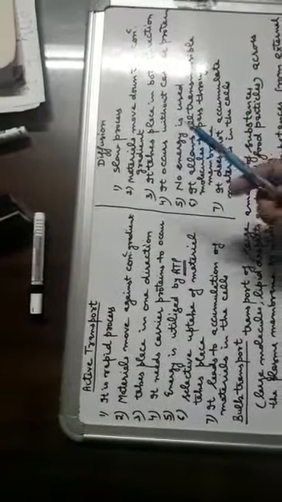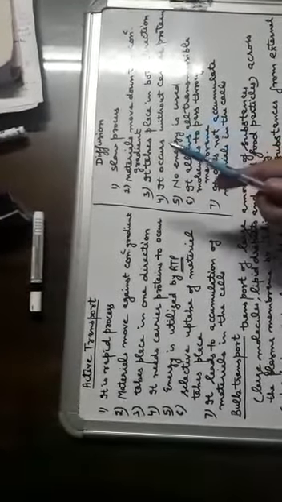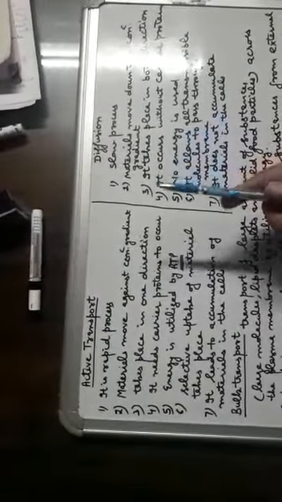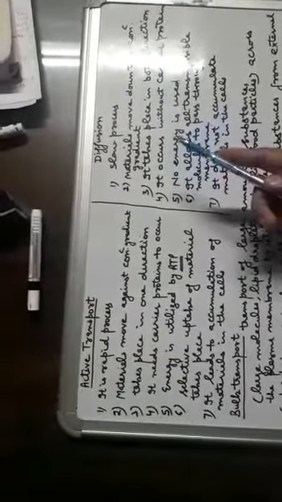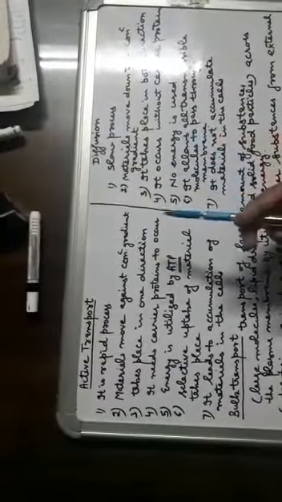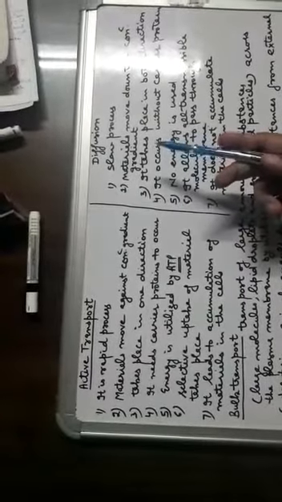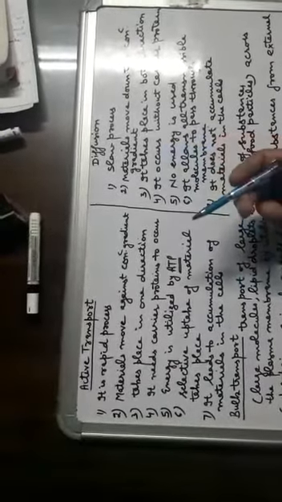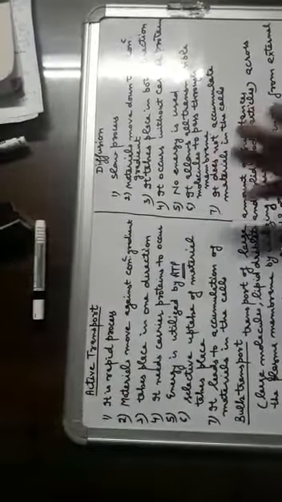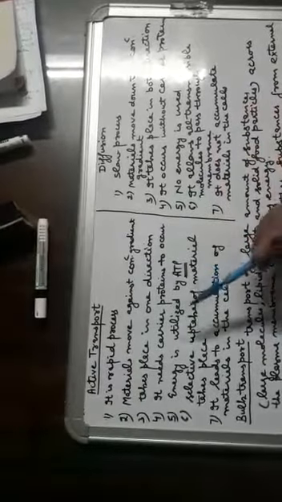In case of diffusion, materials move down the concentration gradient, means materials move from high concentration to low concentration. There is no requirement of energy. An example of diffusion is flowers, they send their fragrance or smell from high concentration towards low concentration.